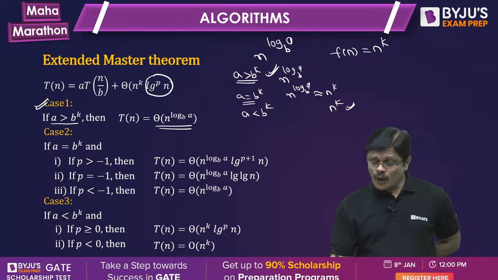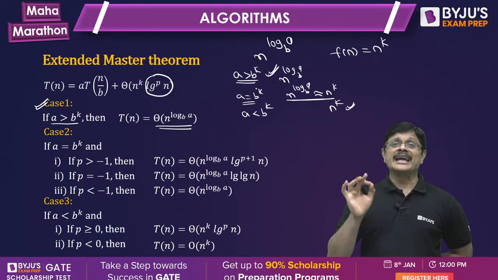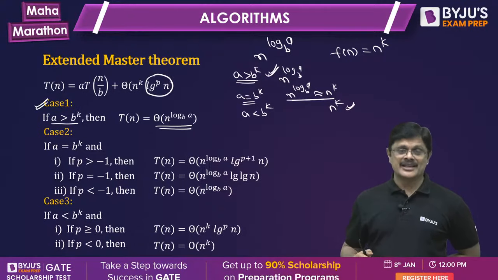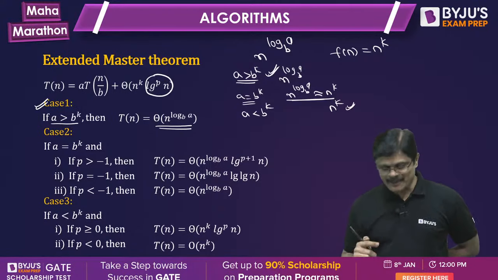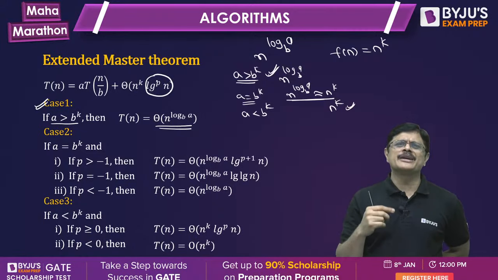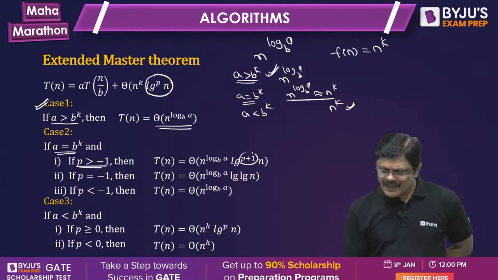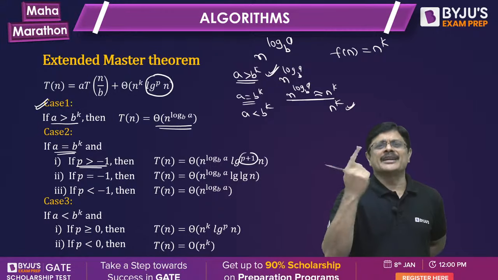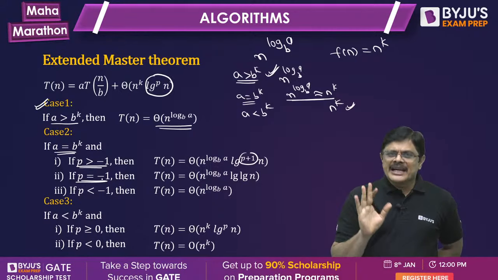But when both are of the same order of growth, that is, a is equal to b power k, in this particular case, depending on the value of this power p, we have different solutions. P can be greater than -1, P can be equal to -1, or P can be less than -1. When P is greater than -1, you get log squared, log cube, log power 4, something like this. You just increment the power of log by 1.